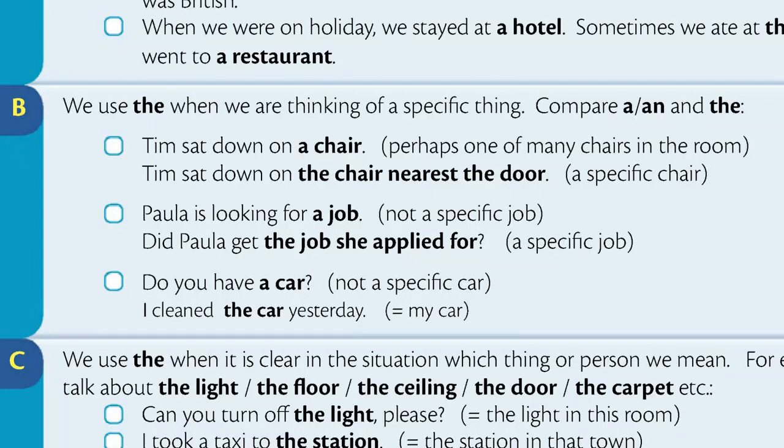Section B. We use the when we are thinking of a specific thing. Compare a or an and the. Tim sat down on a chair. Tim sat down on the chair nearest the door. Paula is looking for a job. Did Paula get the job she applied for? Do you have a car? I cleaned the car yesterday.